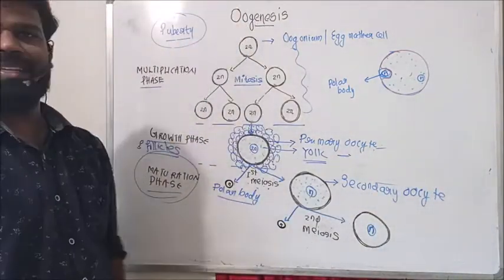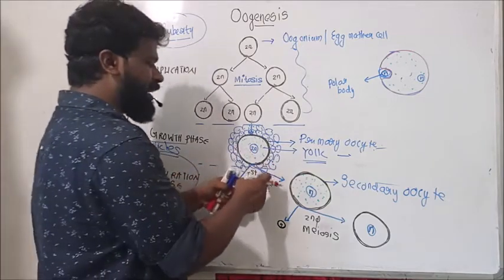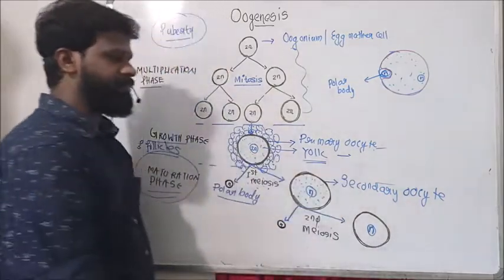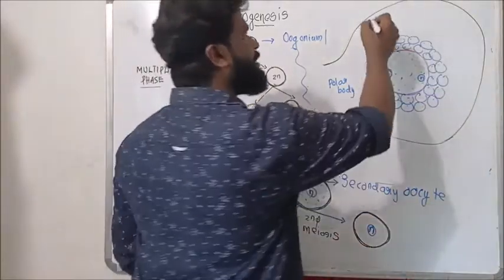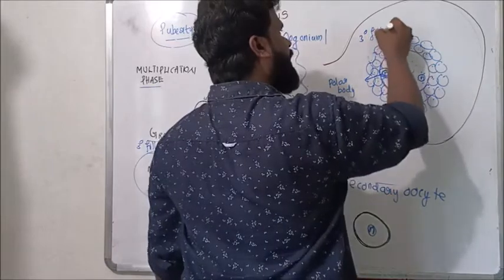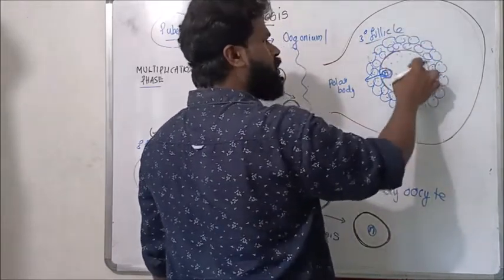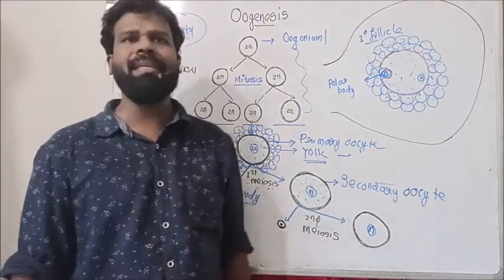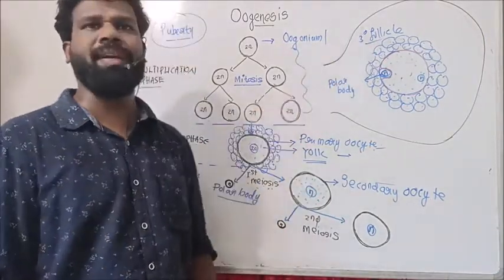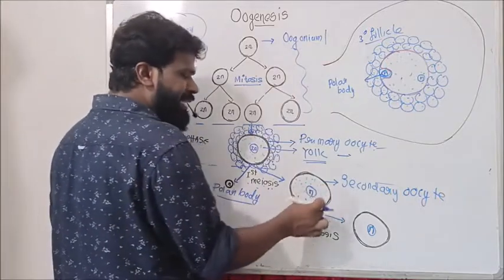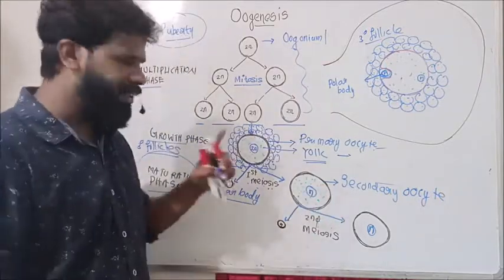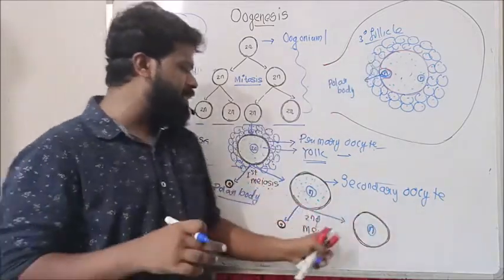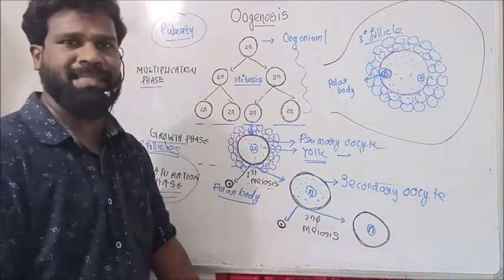So at puberty, as a result of the completion of first meiosis, a polar body as well as a secondary oocyte are formed. In this tertiary follicle, we get the secondary oocyte as well as a polar body. Then, within this tertiary follicle, the secondary oocyte starts second meiosis. First meiosis is completed here.